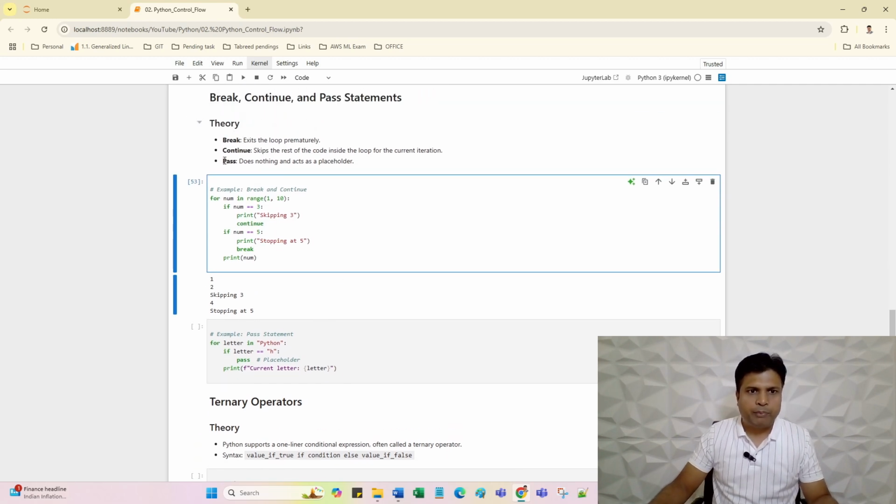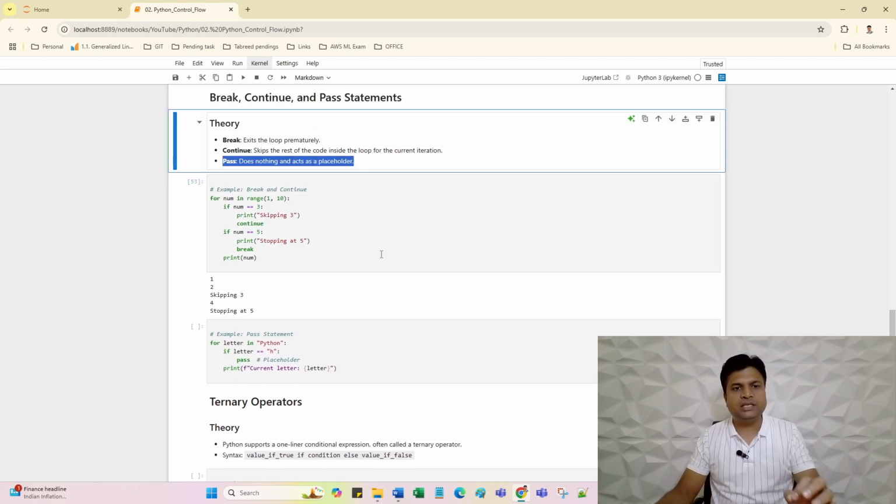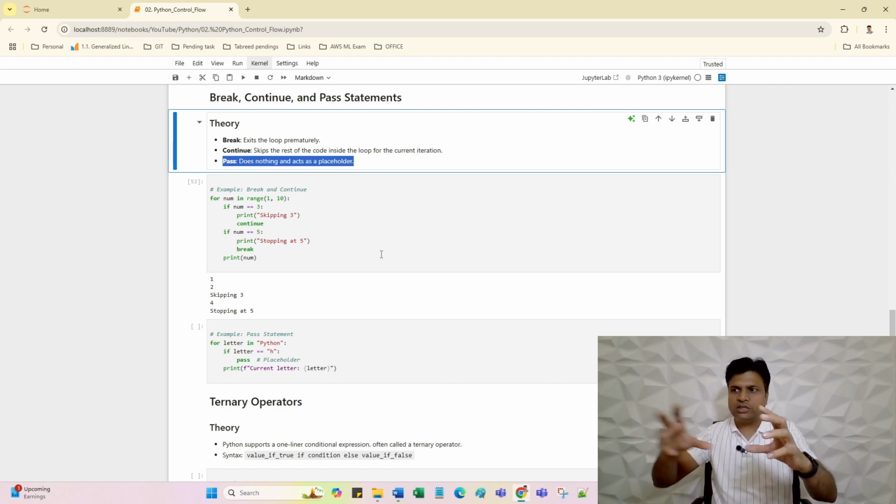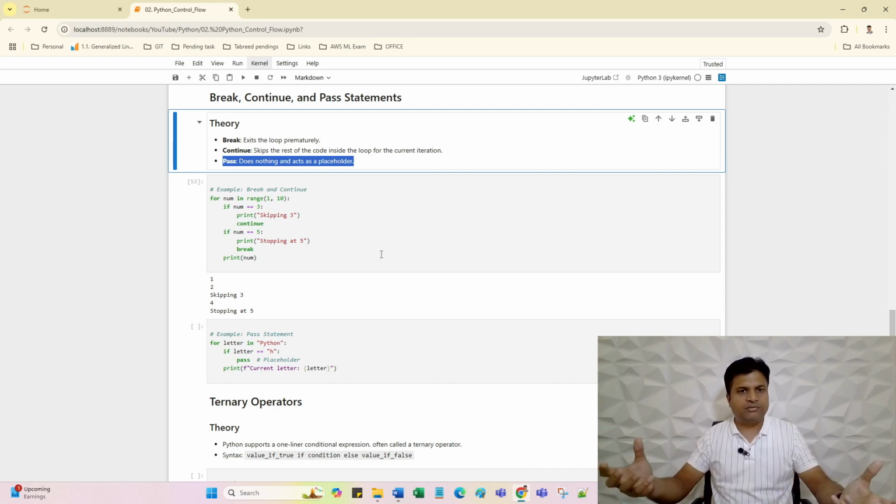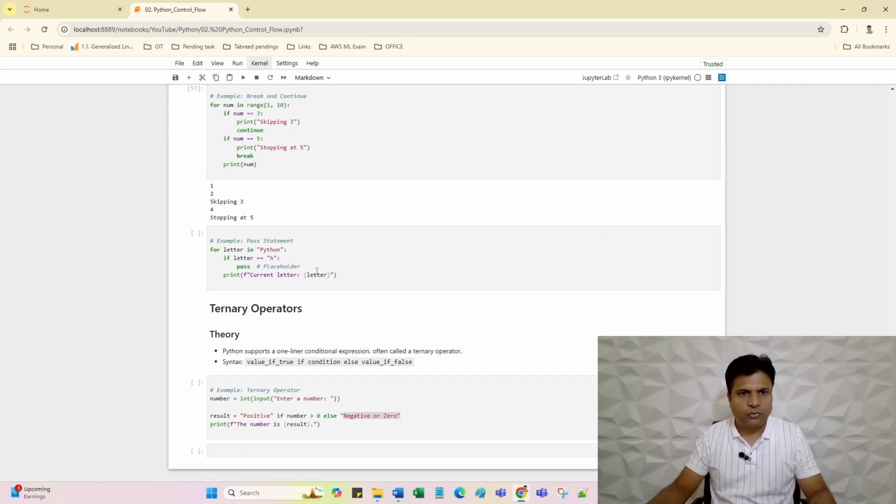As I explained, the pass keyword is basically a keyword used in the program when we don't know the logic. We just write the pass keyword. Once the logic is clear, or we have doubts and don't know how to write the logic for this particular thing, we write the pass keyword and write the code in the next lines. Once the logic is clear, after discussing with someone, we will replace the pass keyword with the logic. So just focus on this line.